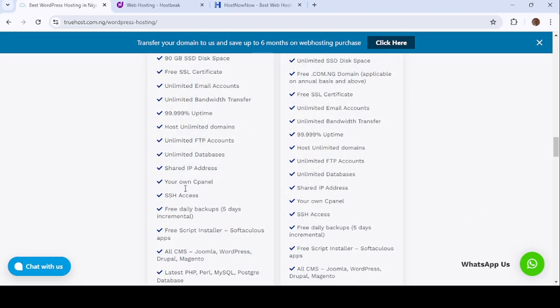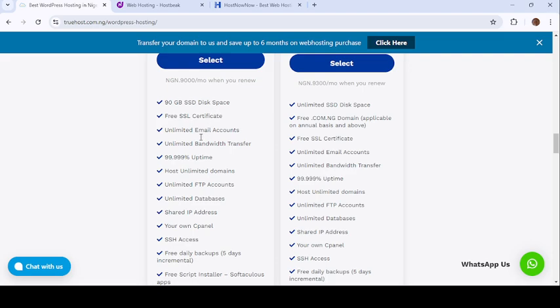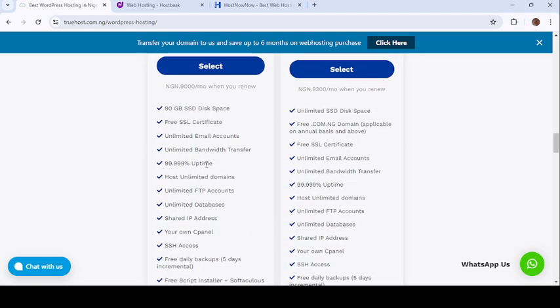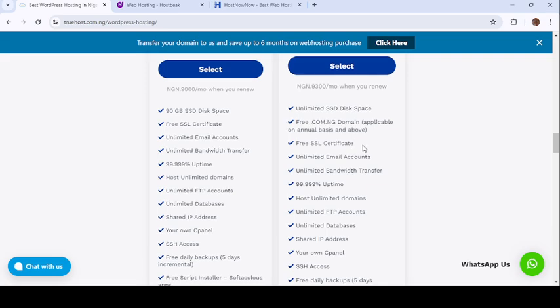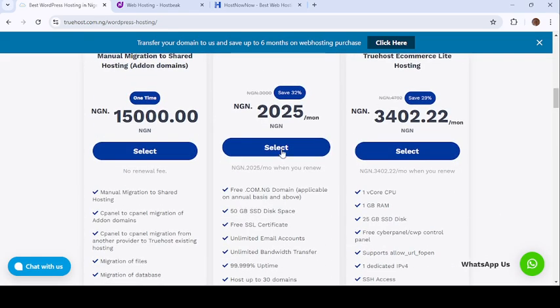This is the TrueHost hosting package. Now you can see the one of 9,000 naira per month. You have 90 gigabytes and a free SSL certificate. Now let's check how many domains I can hold. Okay, they didn't put it. Okay, you can see now you can host unlimited domains. So when you want to get it, you just click on select.